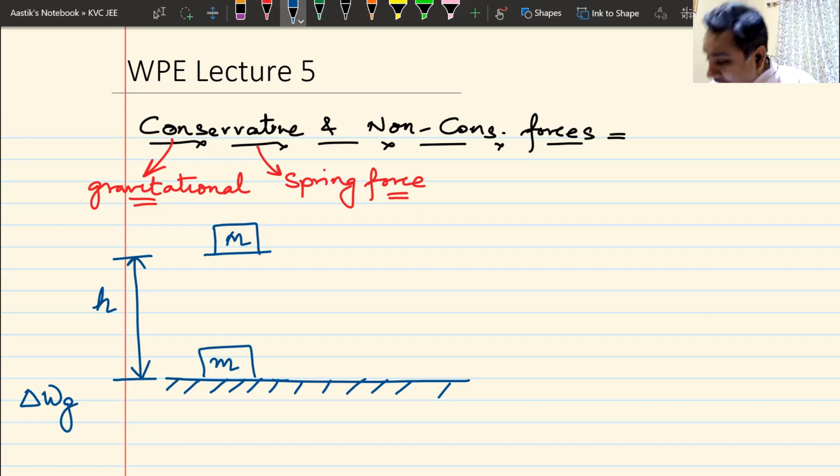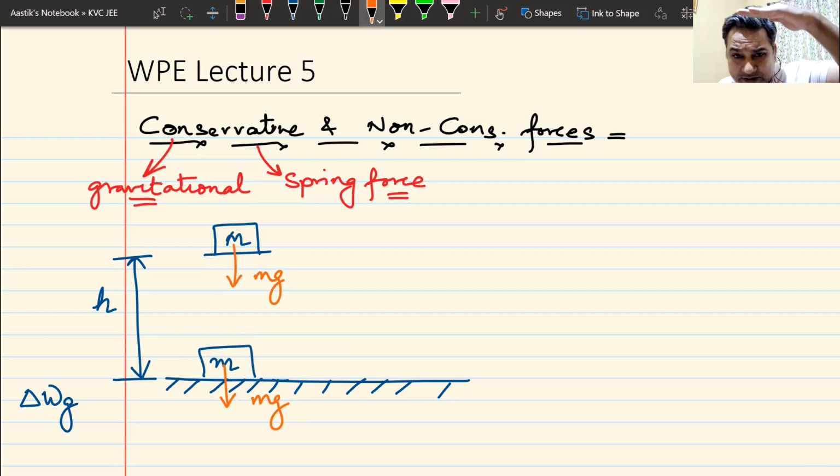Gravity force is always acting downwards, mg. So always acting downwards, whether the block is kept on the ground or at the height h. So gravity force is downwards and the displacement of this block is upwards, and gravitational force is constant, it is mg. Now you can easily find out the work done by gravity in this case. When I lift the block from ground to the height h, what is the work done by gravity?